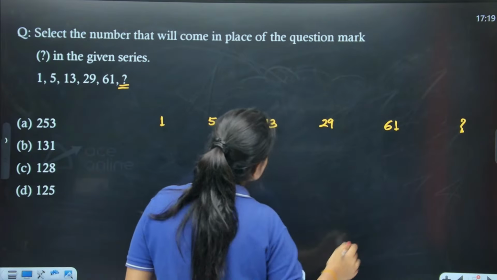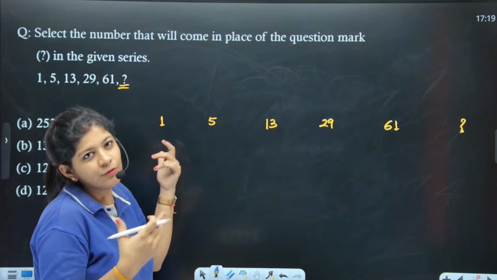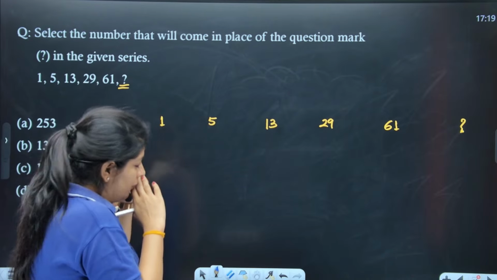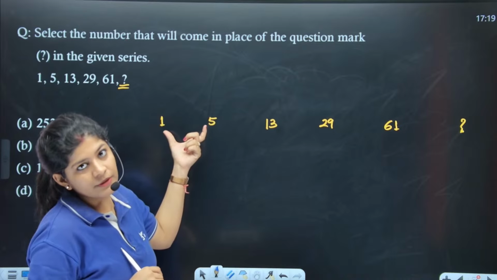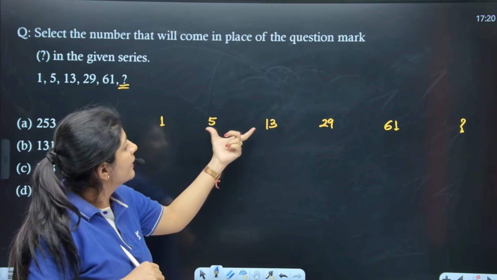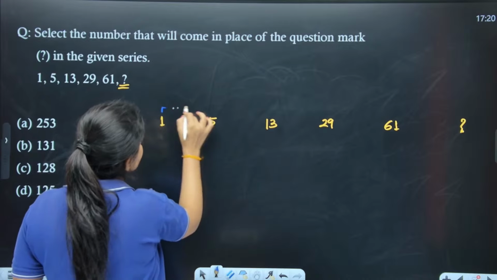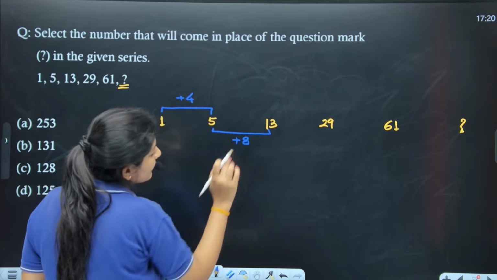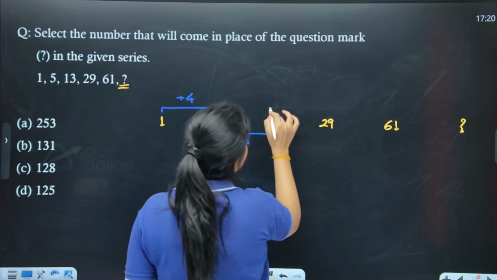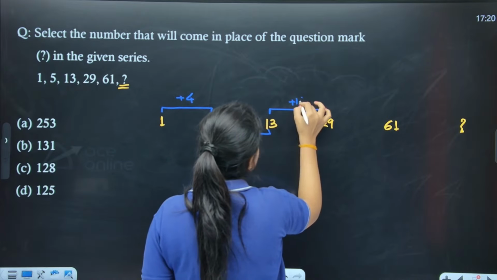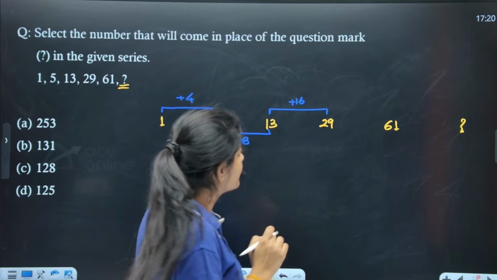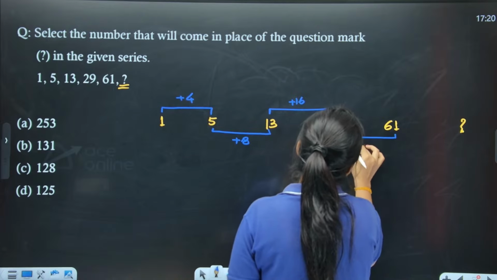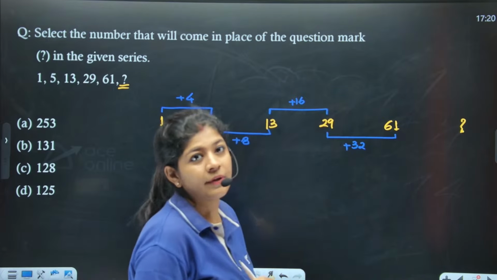Now, if you see what we are having here initially, if I talk about the difference, right? Very good Shiva, very good Prince, very good Caroline. So if we talk about the difference, here we are having a difference of 4. Here we are having 8, right? Plus 4, plus 8, which is nothing but the double of this one, right? Here I am having a difference of plus 16, which is again the double of this one, right? Here we have a difference of 32, again nothing but the double of it, right?